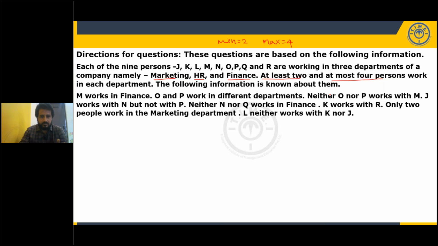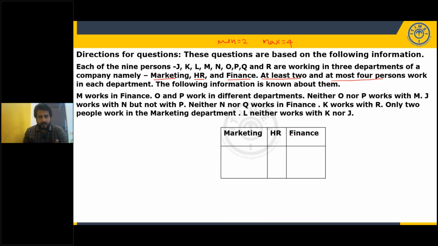So here is our structure: marketing, HR, finance, 3 departments. M works in finance, so direct information. So place it. So M works in finance. O and P work in different departments. But which departments? That we don't know. But O is not equal to P because they are working in different departments.